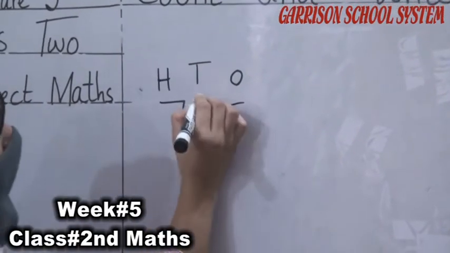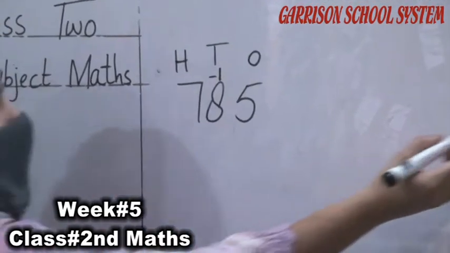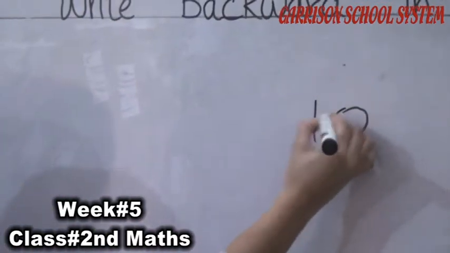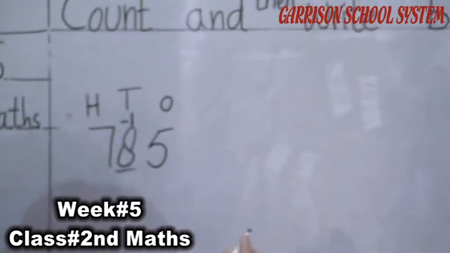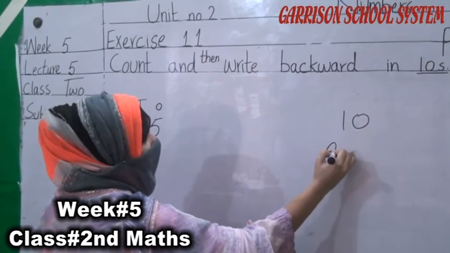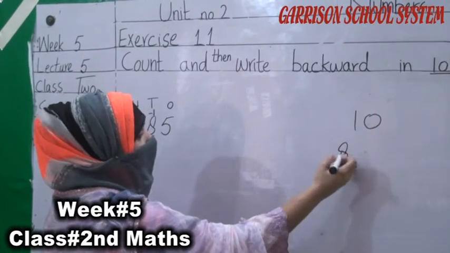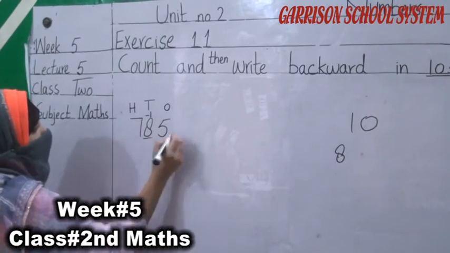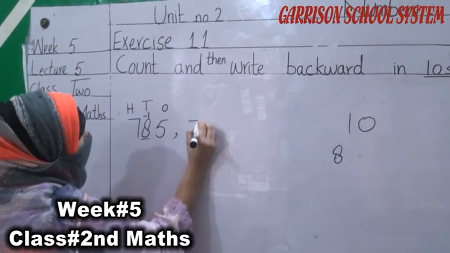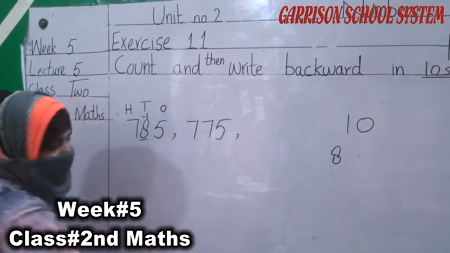We have to minus 1 because this is our 10. 8 is also in tens place. When we minus 1 from 8, so what will be the answer? 775.